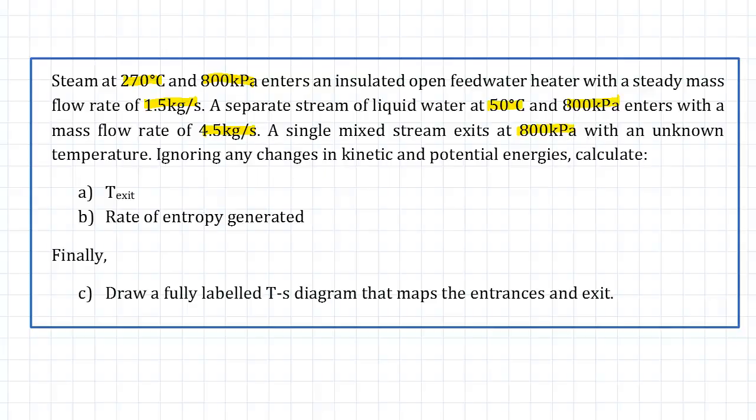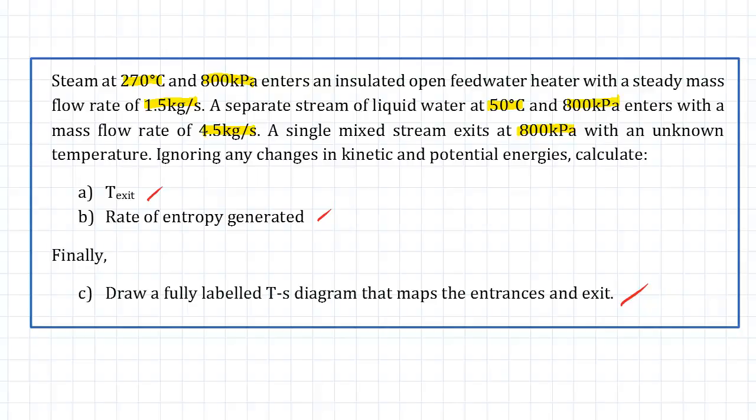The question asks us to ignore any changes in kinetic and potential energies, and to calculate A, the temperature at the exit, B, the rate of entropy generated, and finally to draw a fully labeled T-S diagram that maps the entrances and the exit.